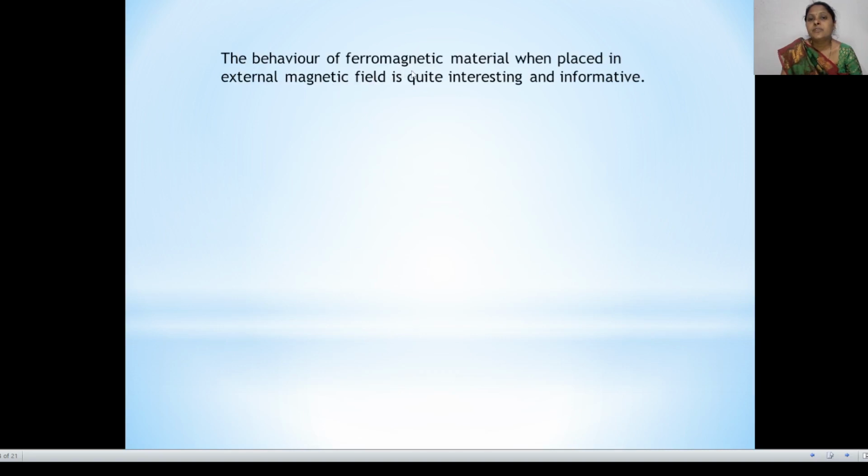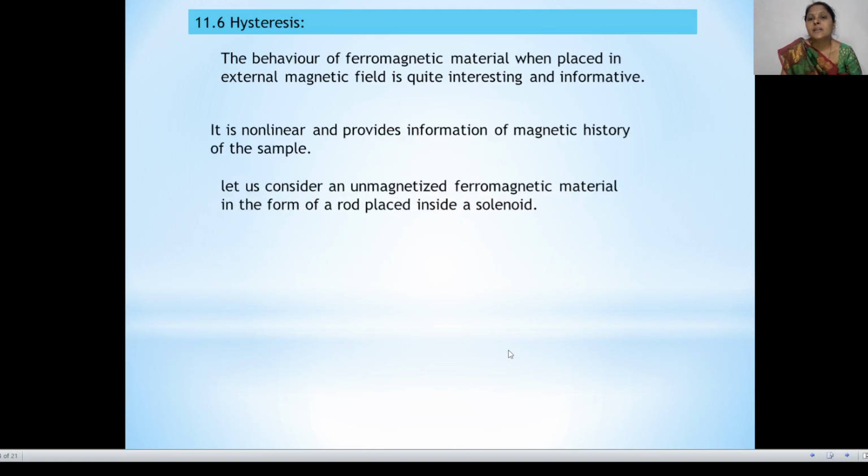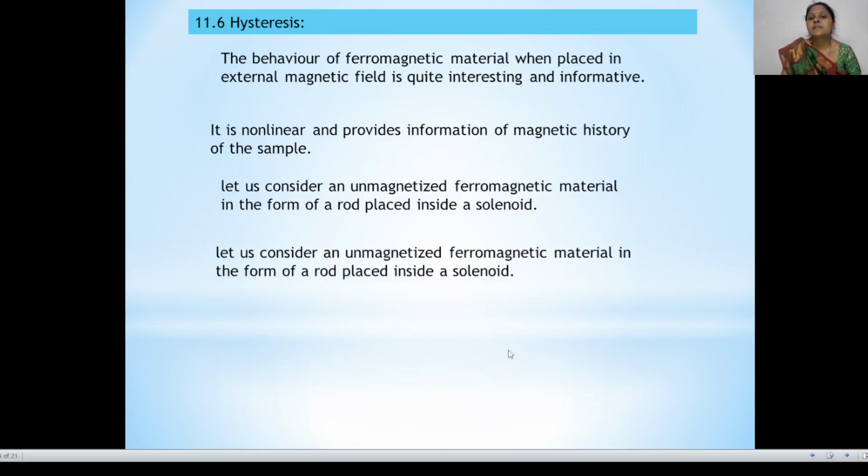The behavior of the ferromagnetic material when placed in an external magnetic field is quite interesting and informative, and this is known as hysteresis. It is non-linear and provides information on the magnetic history of the sample. Let us consider an unmagnetized ferromagnetic material in the form of a rod placed inside a solenoid.